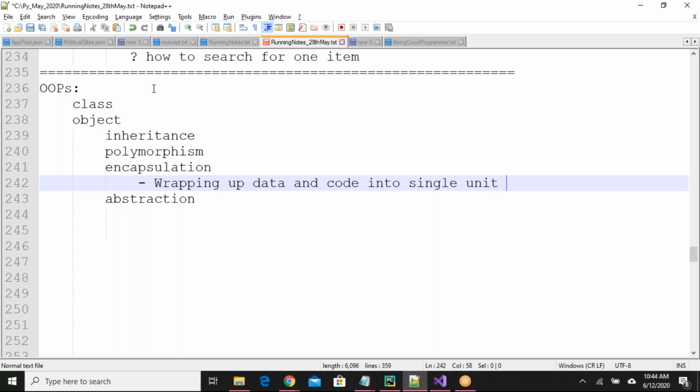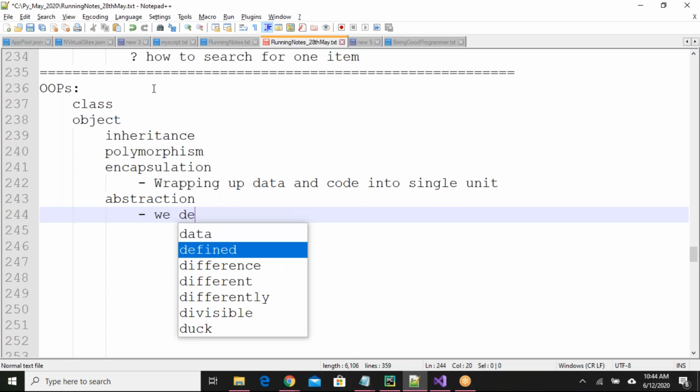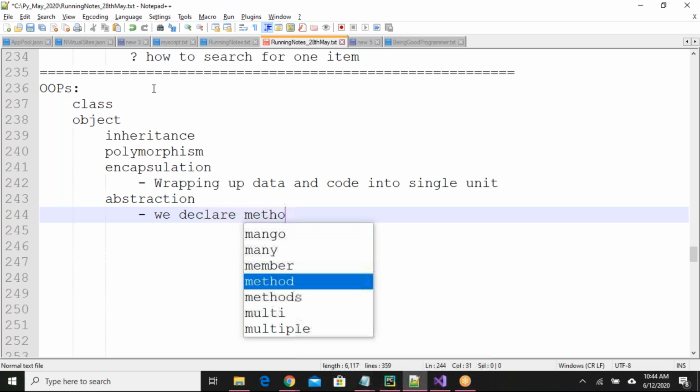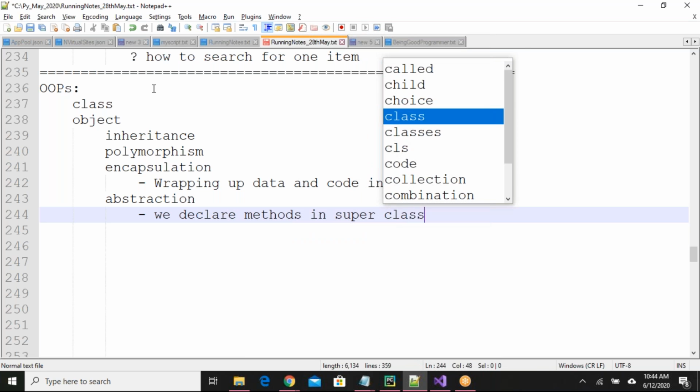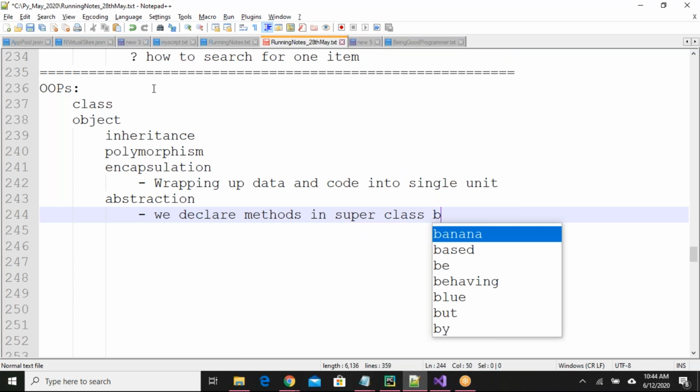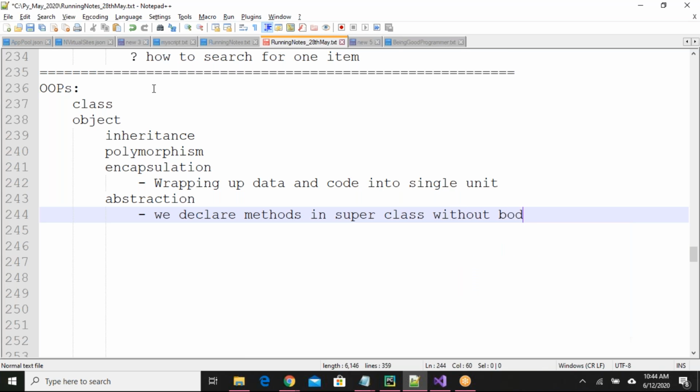Next important topic we need to understand is abstraction. You might have heard the word abstract, or abstract painting, right? It will contain only limited details. For example, in simple words, we declare methods in the superclass without body or definition.